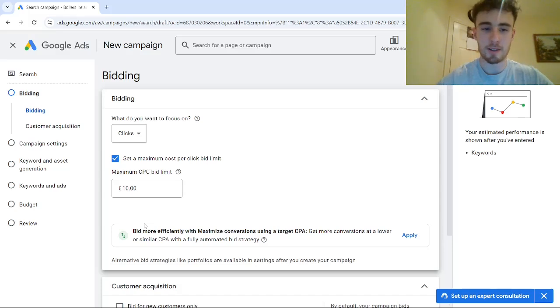Now, I'd love to hear your thoughts on this as well. If you tried using the same strategy and made the switch over to maximize conversions after getting a lot of conversion data and noticed that you had a much higher conversion rate as a result, leave any comments down below on what you think. Or if you do have any questions about bidding inside Google Ads and what the best approach is for the long term to actually make sure you have a really good conversion rate and Google's AI is going to help you rather than bring you down and make your life a lot easier, feel free to let me know.